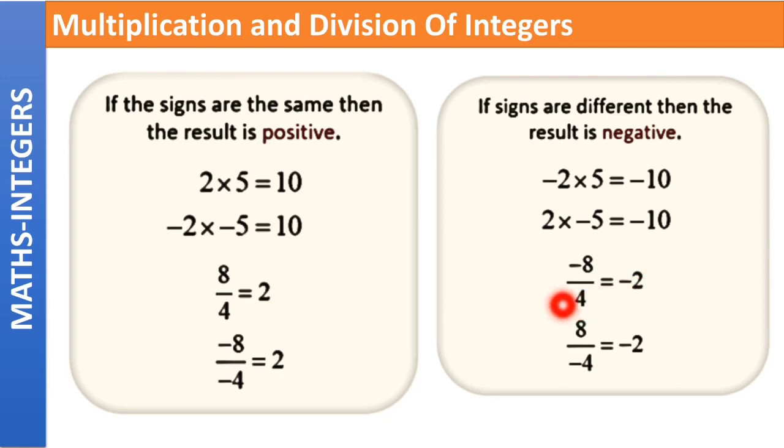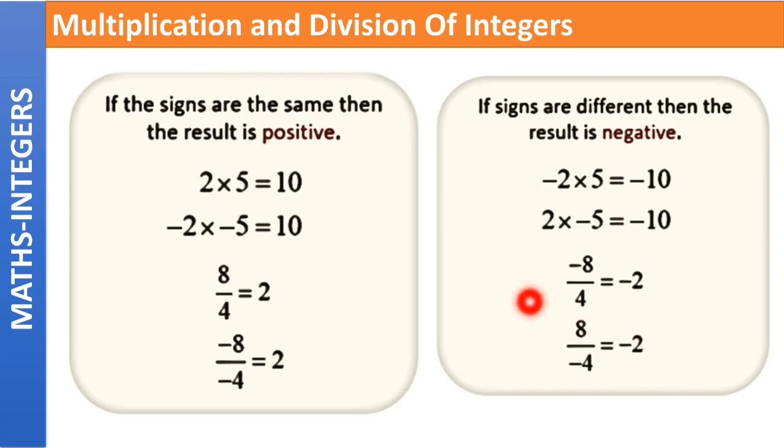Absolute value, again, what is absolute value? Absolute value is the value of the number without the sign. The number is minus 8, but the absolute value is 8. Okay. The second example, 8 divided by minus 4. 8 is having a positive sign and 4 is having a negative sign. Both the signs are different, so the answer is negative. Coming to the absolute values, 8 divided by 4 is equal to 2.